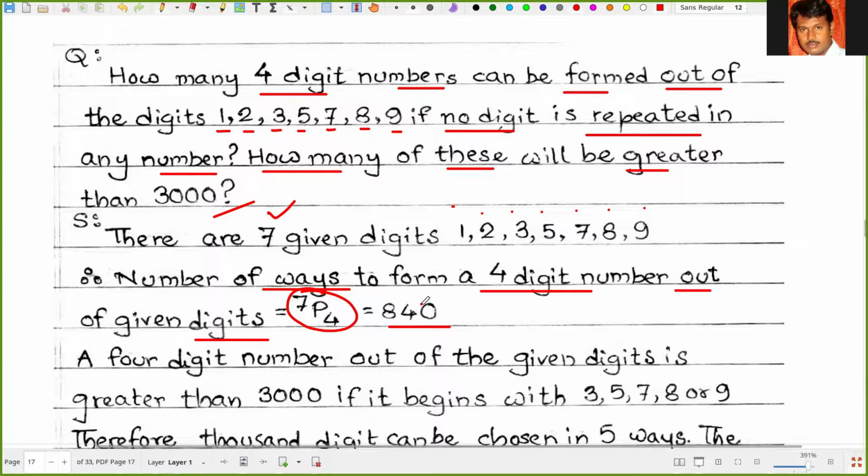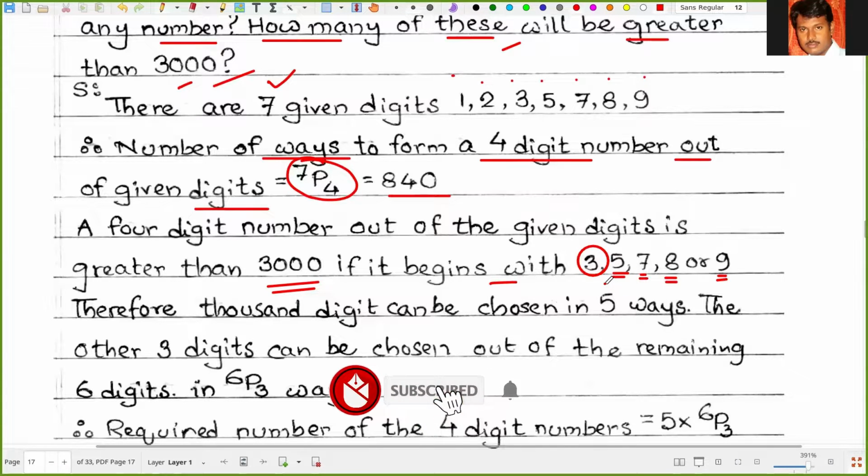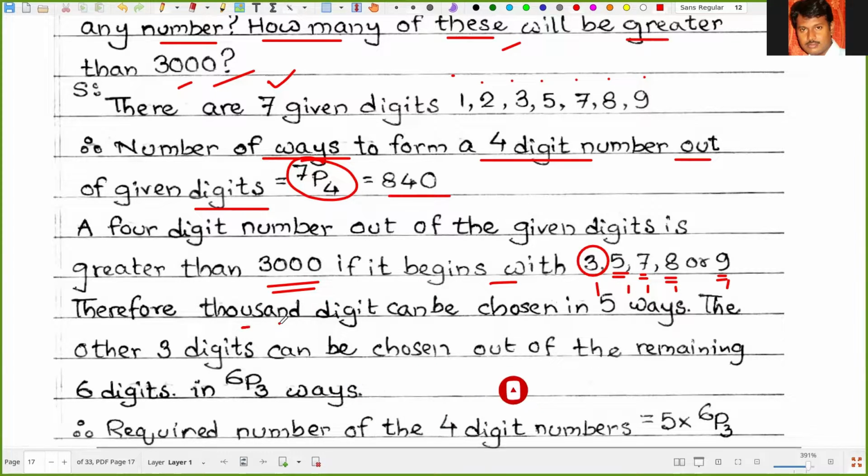Now, the next question, how many of these will be greater than 3000? A 4-digit number out of the given digits is greater than 3000 if it begins with any of the digits 3, 5, 7, 8, or 9. That means there are 5 choices. Therefore, the thousands digit can be chosen in 5 ways. The other 3 digits can be chosen out of the remaining 6 digits.